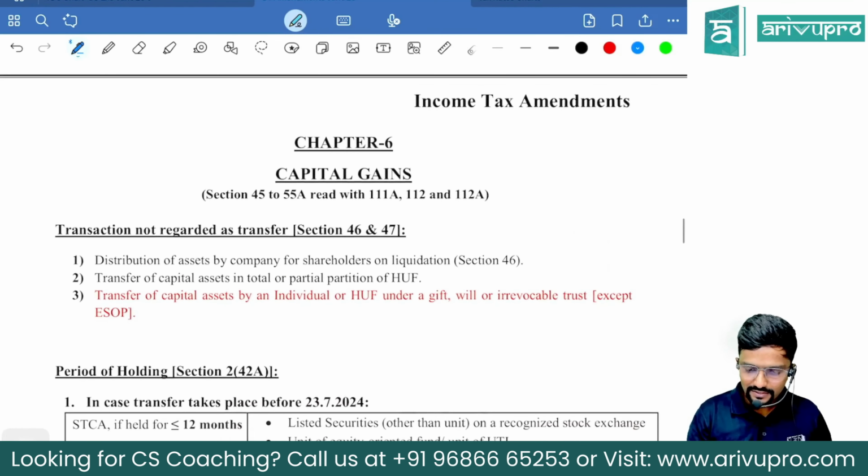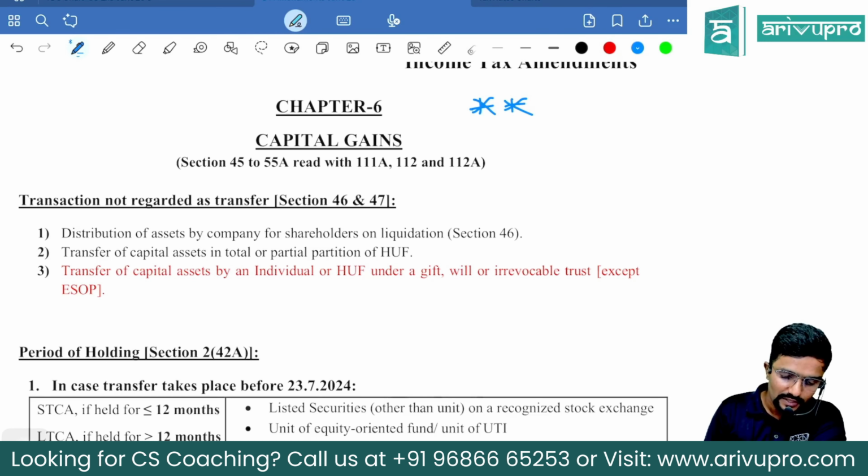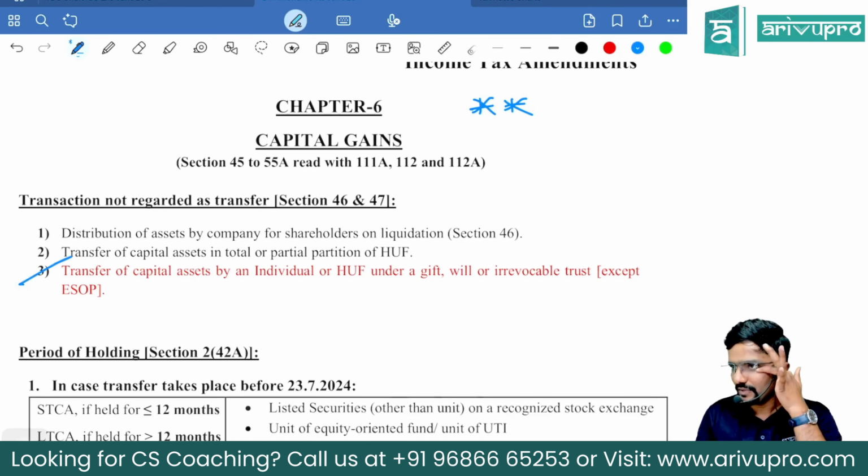Coming to the most important part, capital gains. The first change here is, guys, in section 46 and 47, they have given the transactions which are not regarded as transfer. So there, the third point has been changed now.